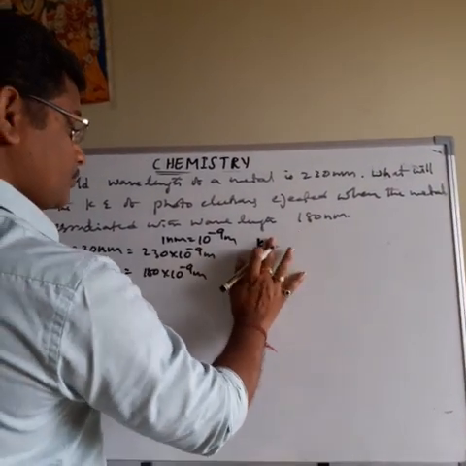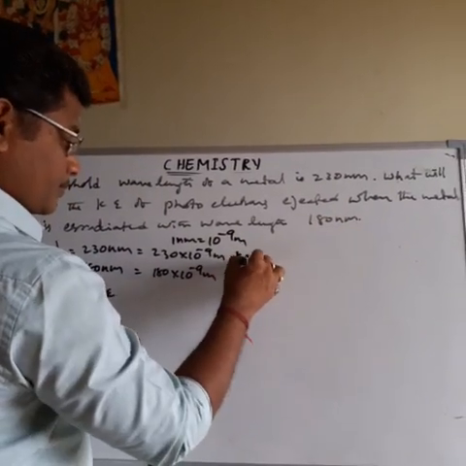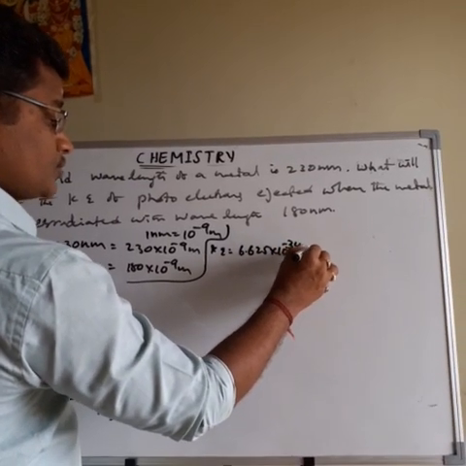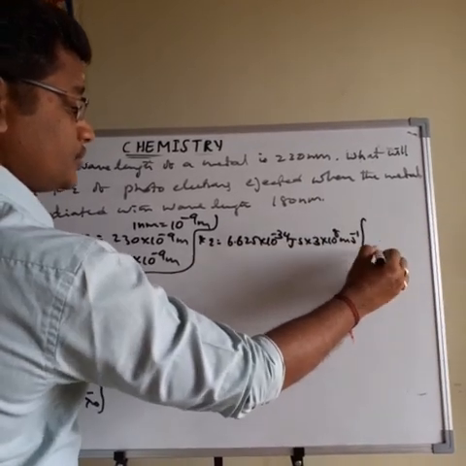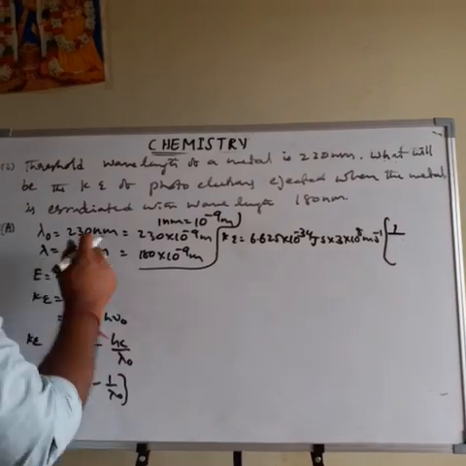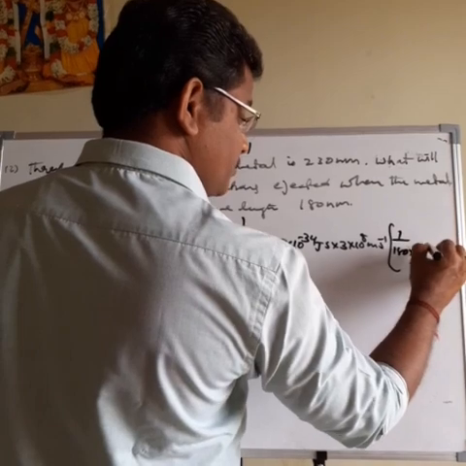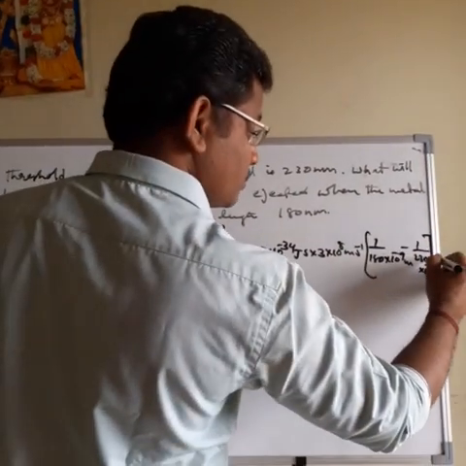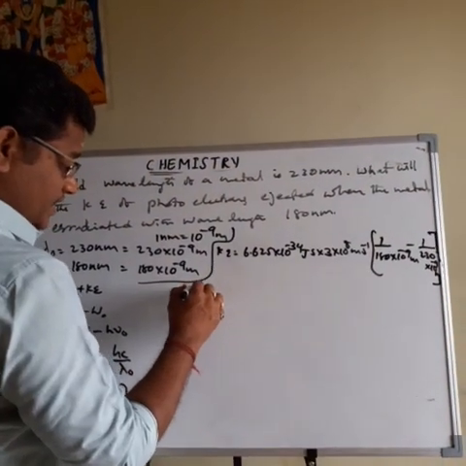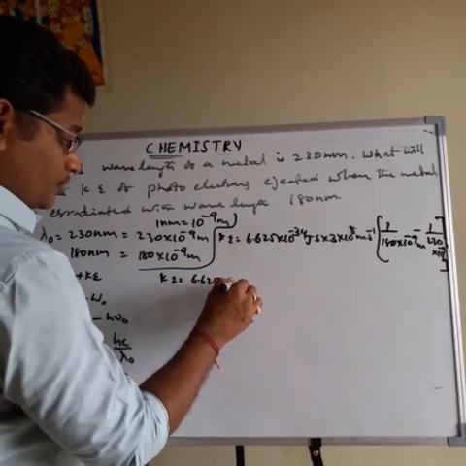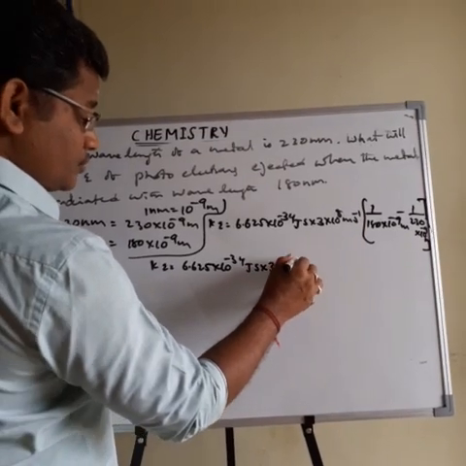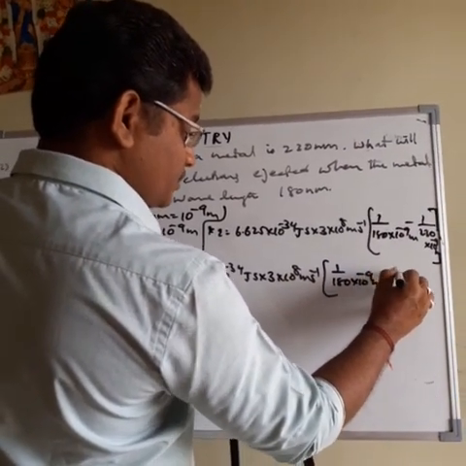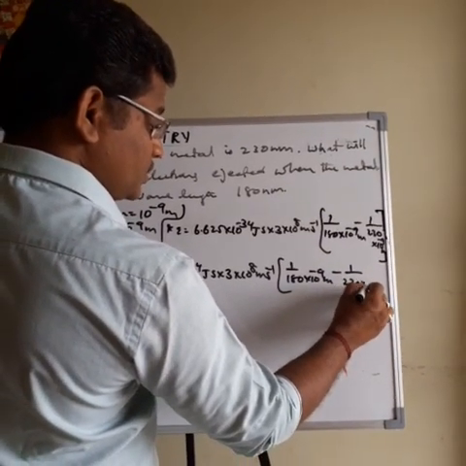Kinetic energy is equal to 6.625 into 10 power minus 34 joule second into 3 into 10 power 8 meter second inverse into (1 by 180 into 10 power minus 9 meter minus 1 by 230 into 10 power minus 9 meters).